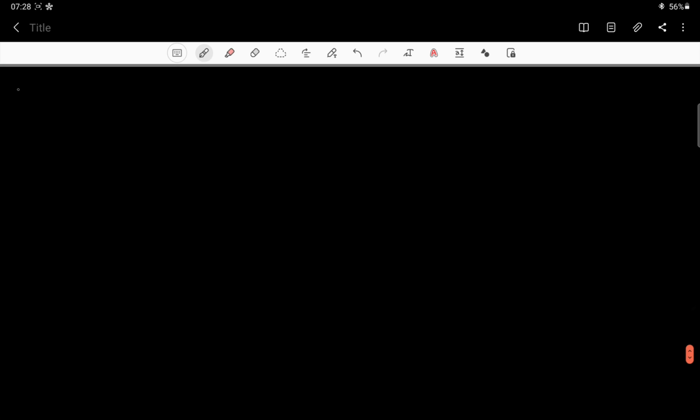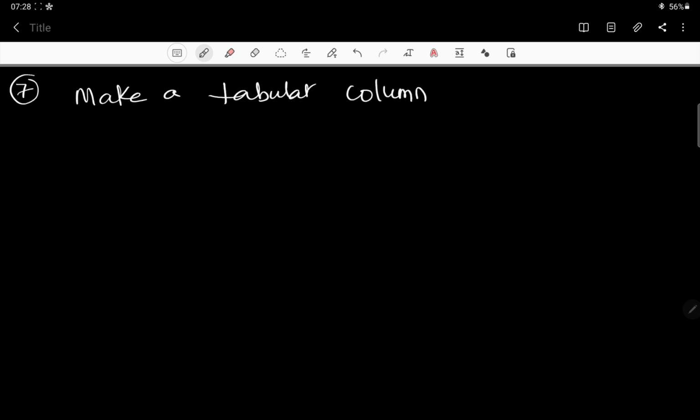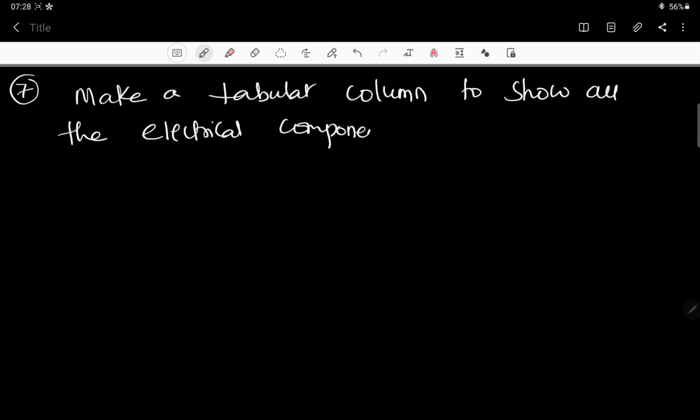Let us move on to the 7th question. Let us see this 7th one. What is this 7th one? This I have given as an assignment. Make a tabular column to show all the electrical components used in an electric circuit.